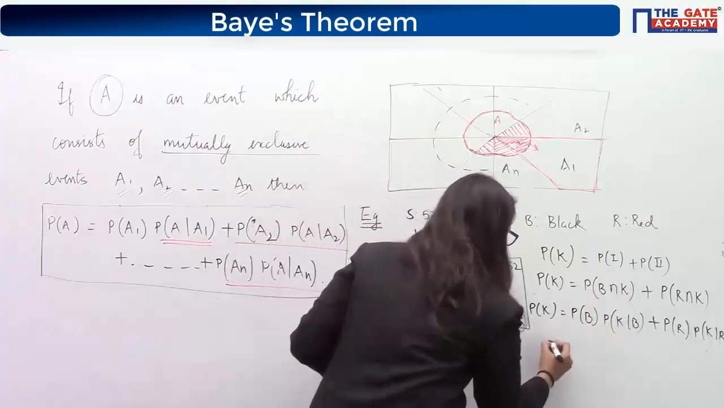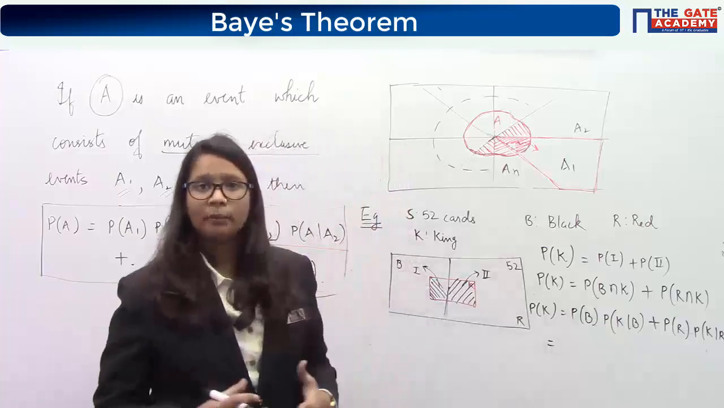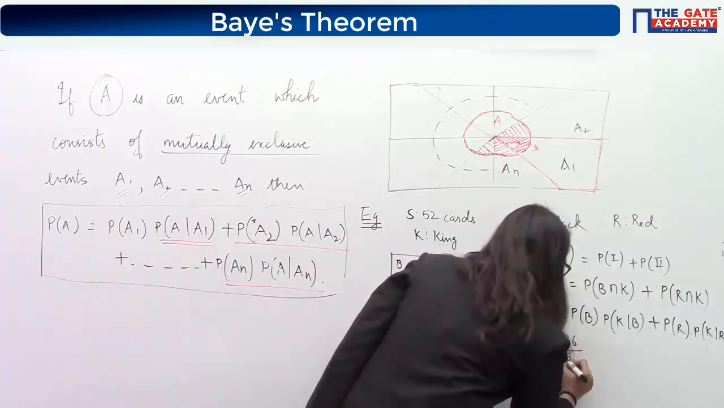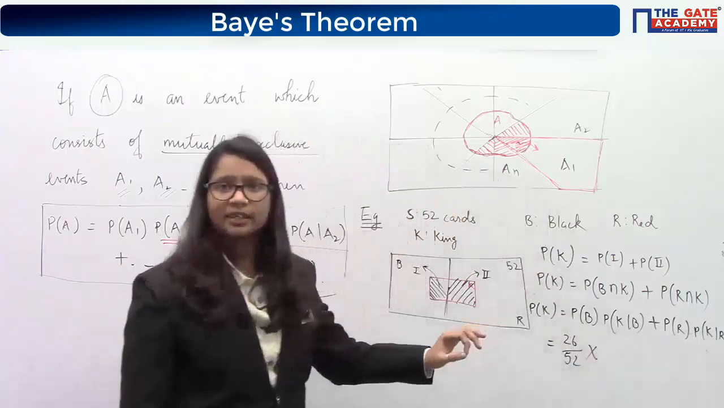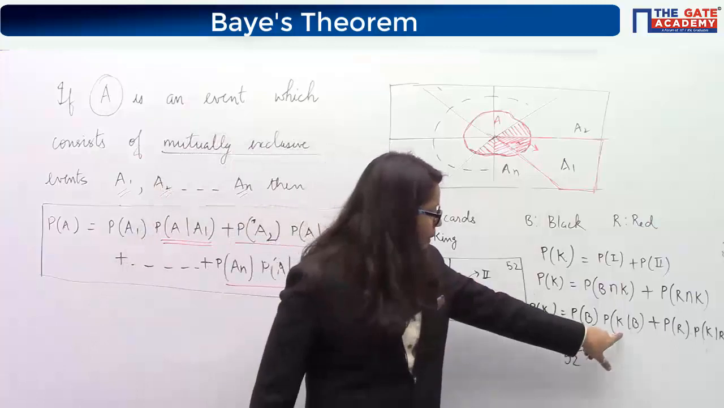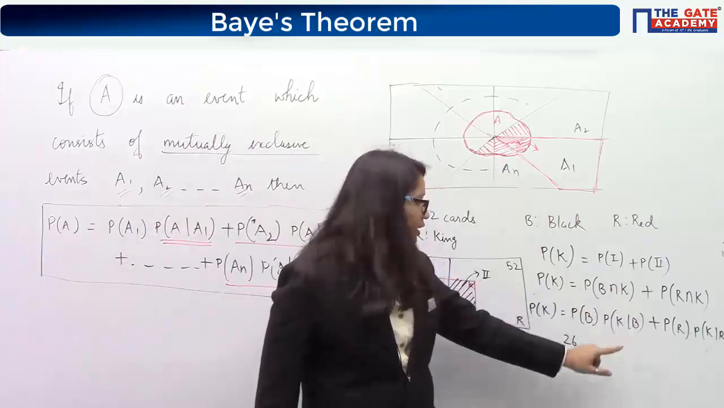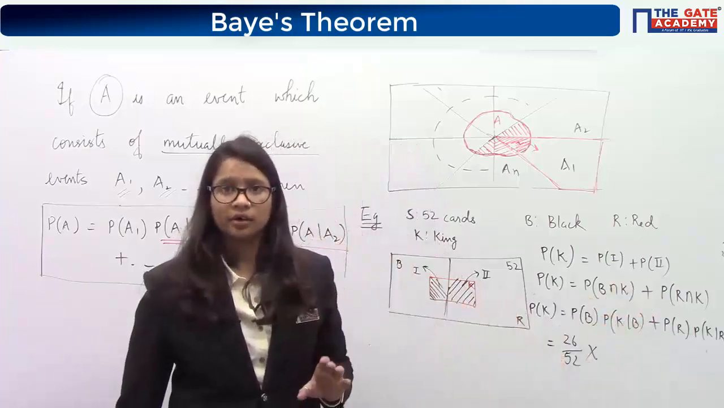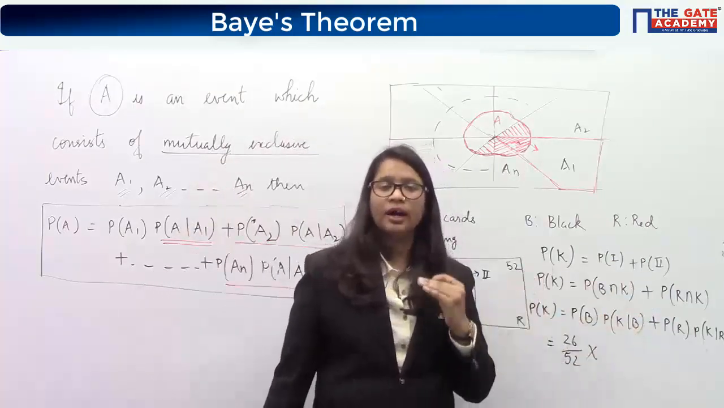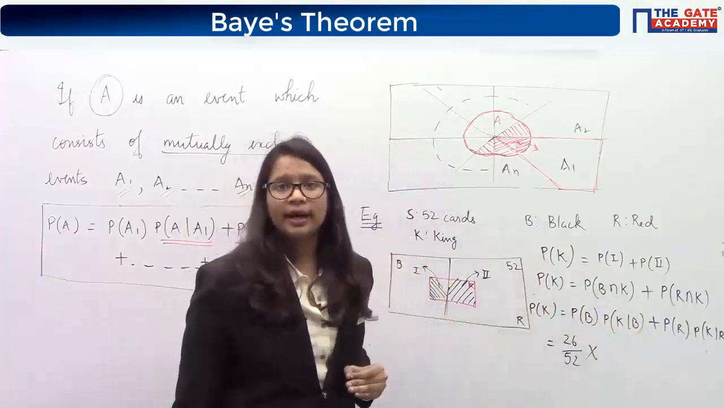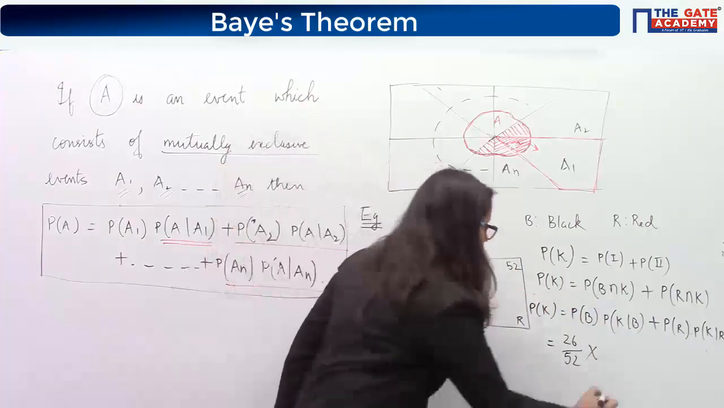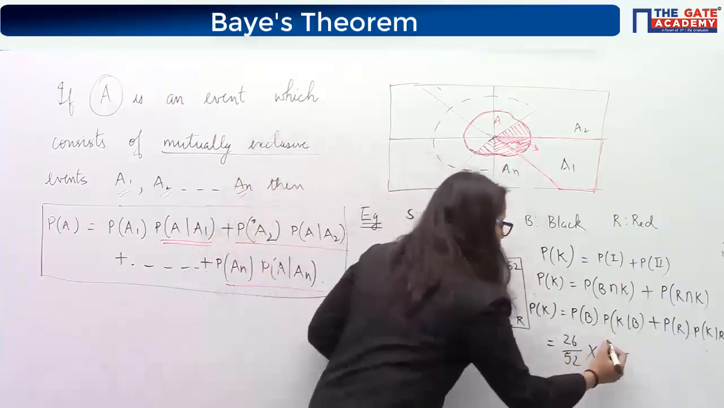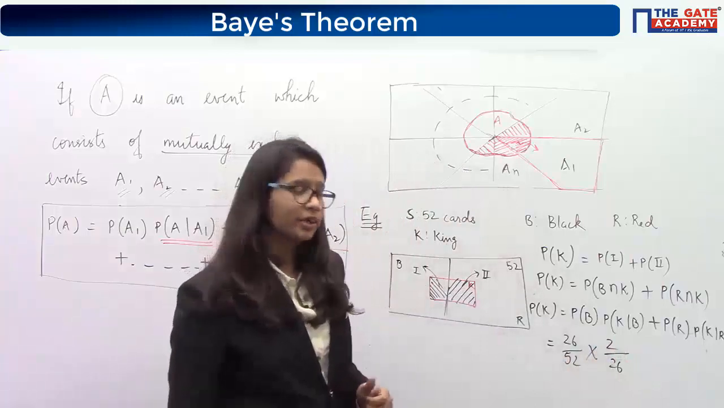And now you can substitute the values. P(B) means probability of getting a black card. What will be this value? This will be 26 by 52, 26 black cards among 52 cards. Now what is this probability? This probability is the probability of getting a king when you know it is black colored. So you know that there are a total of 26 black colored cards, and from those 26 there are 2 kings. So this is 2 by 26.